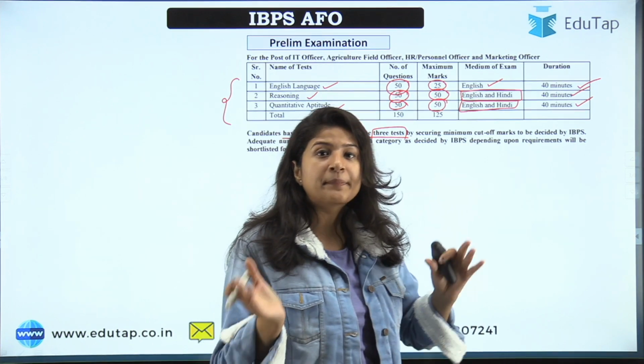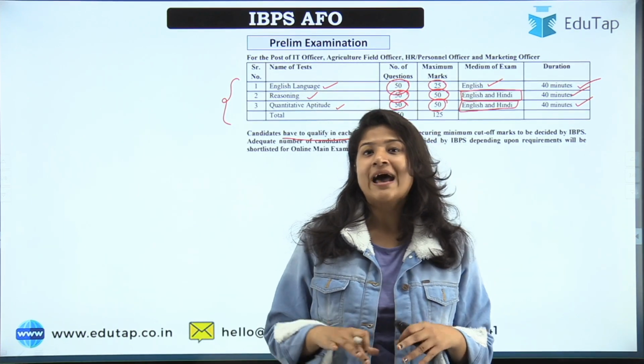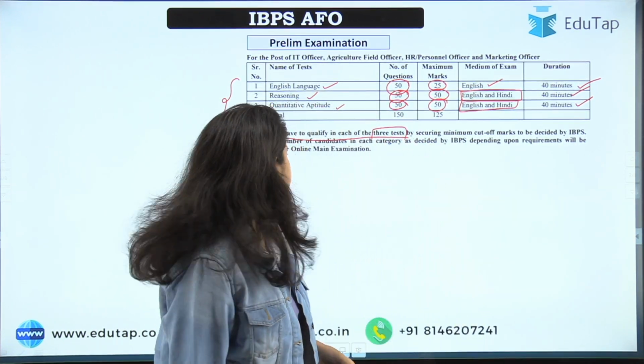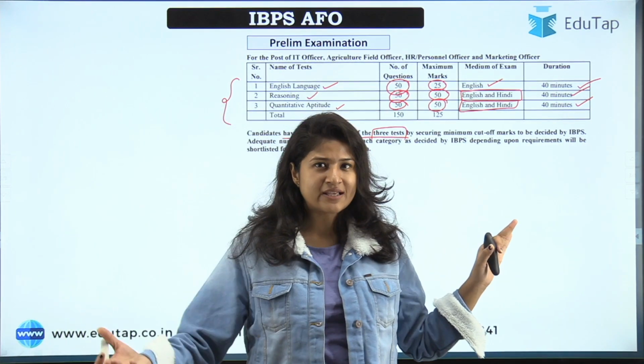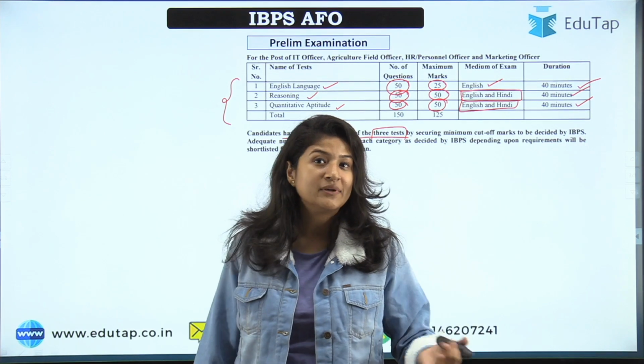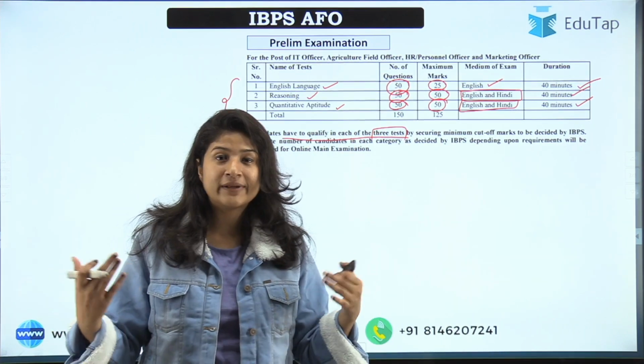So we'll look at the previous year cutoff to have an idea of how much is needed, right? And these cutoffs are based on how many aspirants have filled the form, how many have given the examination, and then what the requirement is, how many vacancies there are.